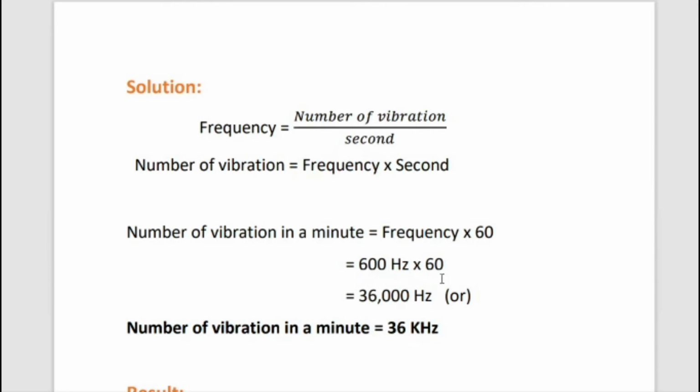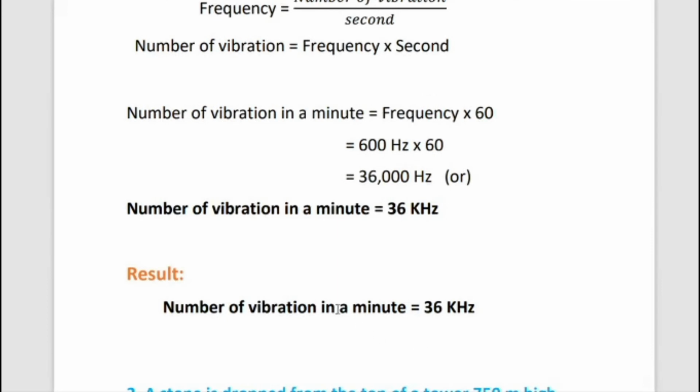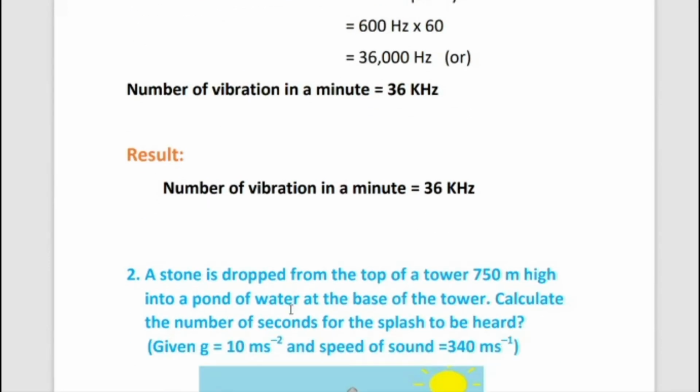So 600 into 60 means we get 36,000 hertz, or 36 into 1000 hertz. That 1000 hertz is written as kilo. 1000 indicates kilo. So 36,000 hertz or 36 kilohertz. So the number of vibrations in a minute is equal to 36 kilohertz. So the result: number of vibrations in a minute is equal to 36 kilohertz or 36,000 hertz.